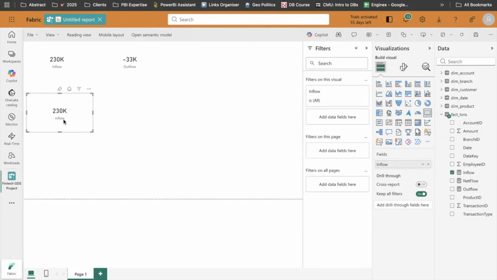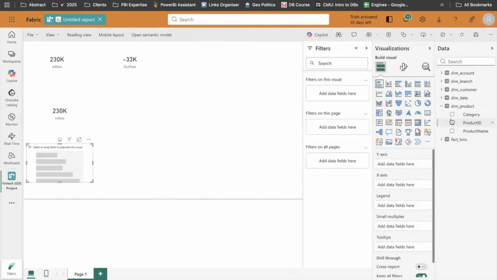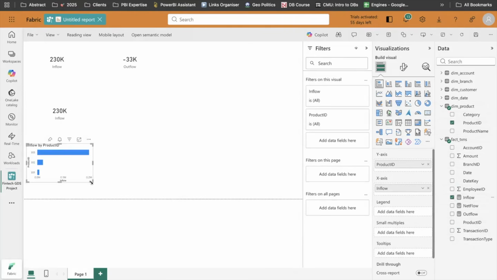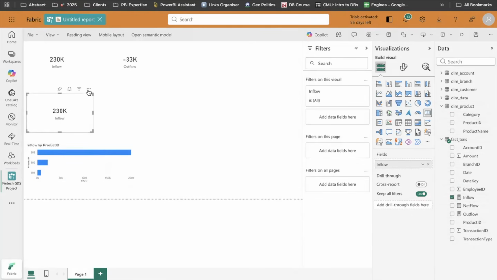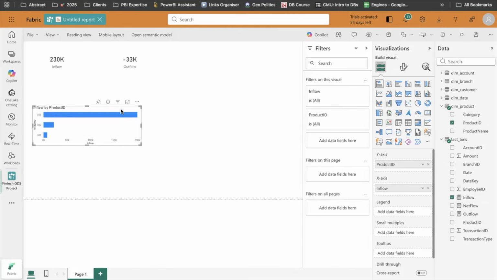So for example, let's say they want to know the inflow for each product. What we do is create a bar chart: I will take the products and the inflows. Now, as I told you, whenever we do a categorical comparison, whether one category is performing better than another, we choose a bar chart for that.